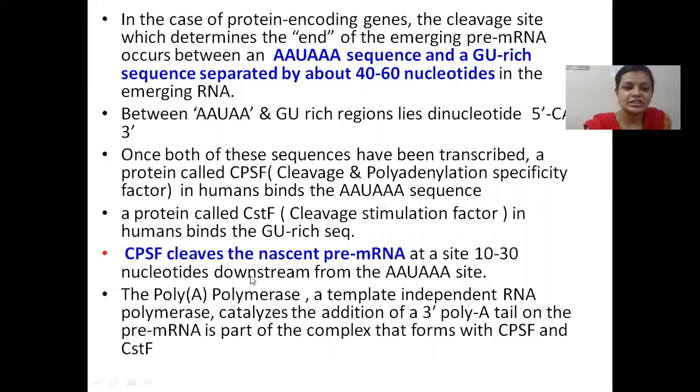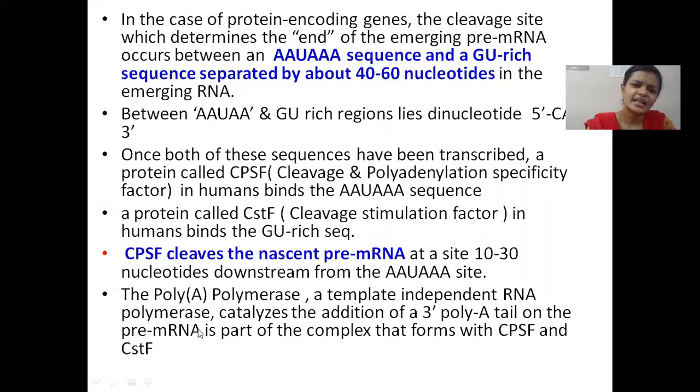So two of the most significant proteins include CPSF, that is cleavage and polyadenylation specificity factor, and CSTF, cleavage stimulation factor. These proteins, along with poly A polymerase. Poly A polymerase is an enzyme involved in addition of poly A tail to the 3' end. It is a template independent RNA polymerase. It doesn't need a template. It can simply add adenines to the 3' end of a mRNA molecule.